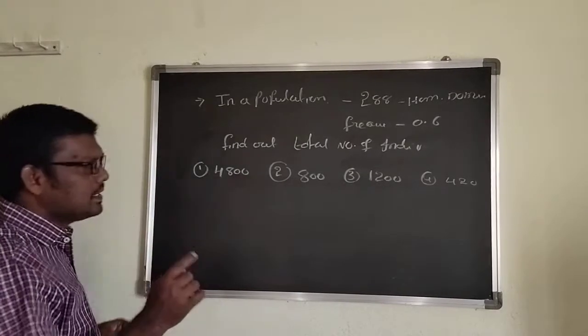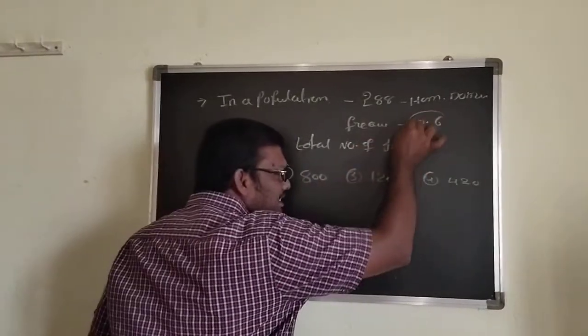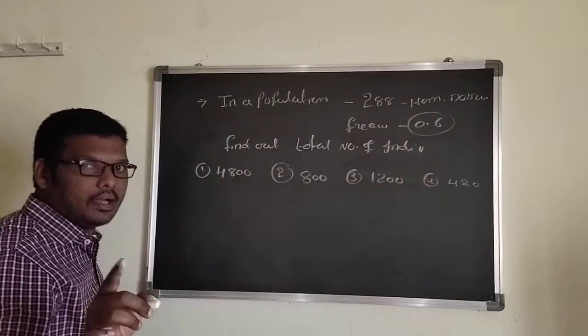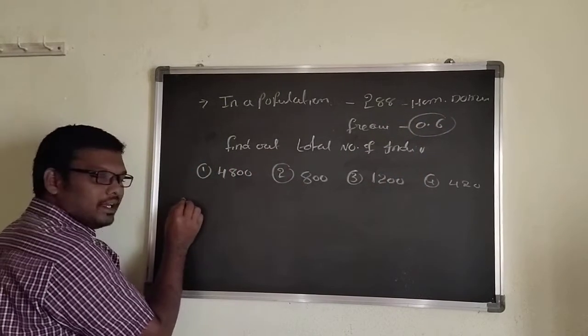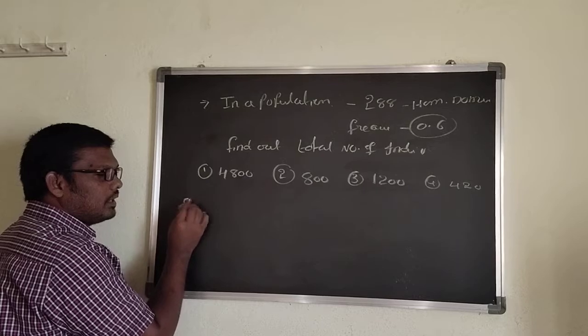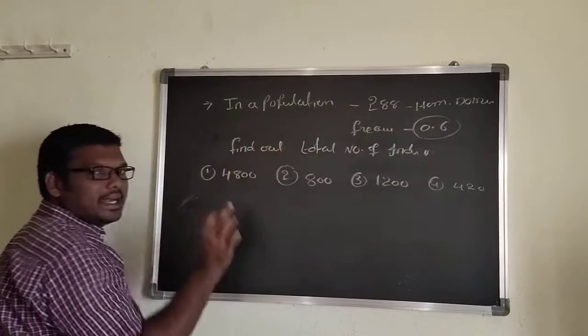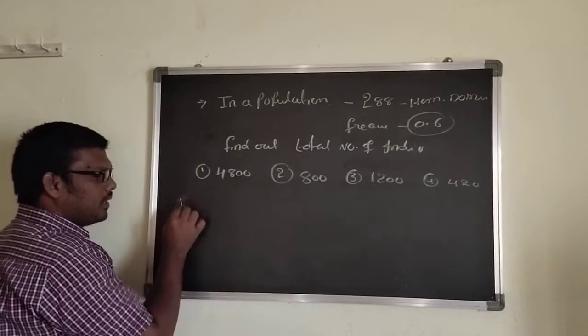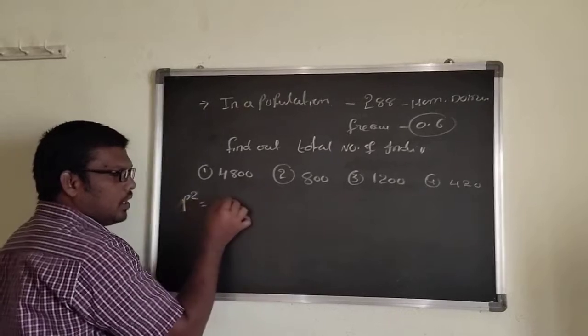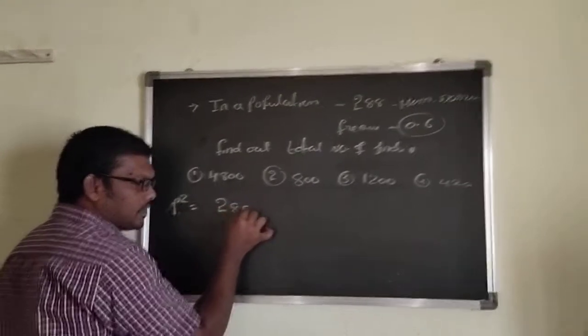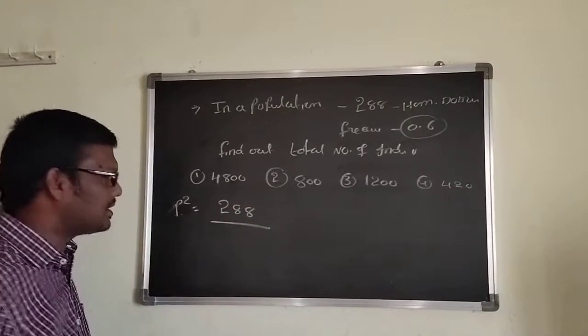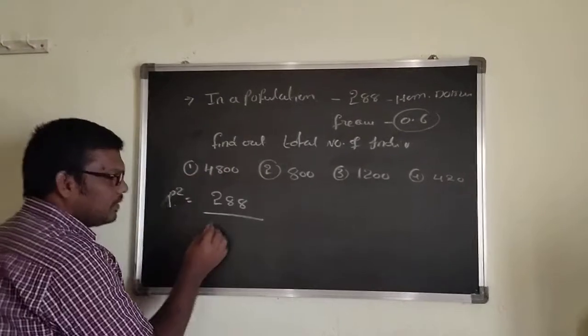Suppose I need this frequency, they have a formula here. They give 288, homozygous dominant means p square.